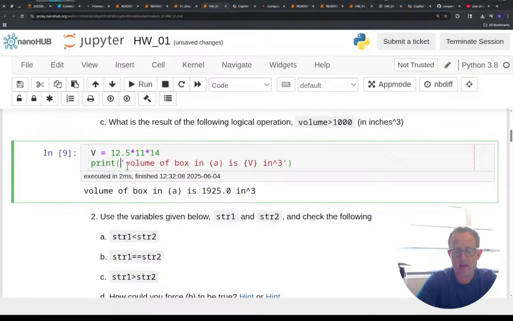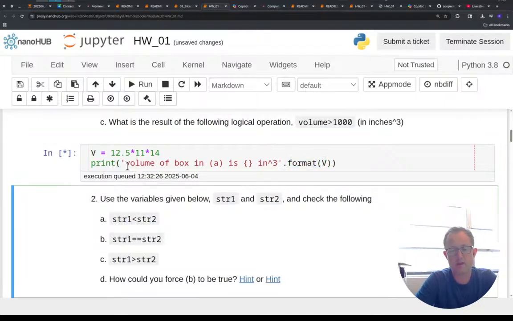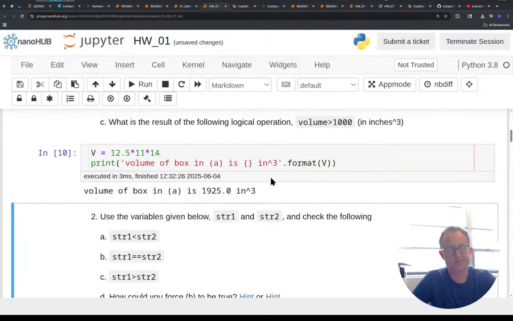The way I usually do it is just put squiggle brackets and then write dot format of V and give it that variable. Whether you put the F at the beginning or a dot format at the end doesn't really make much of a difference.